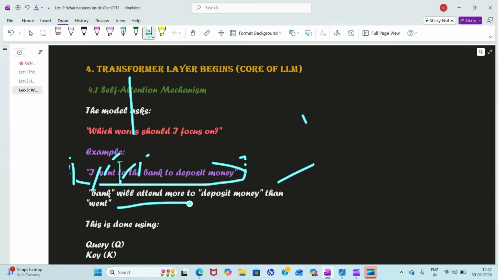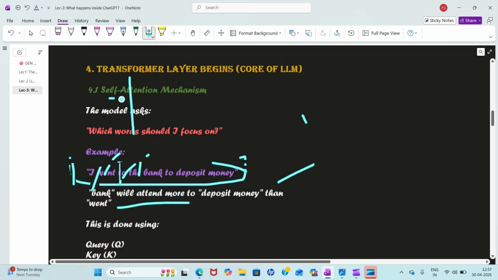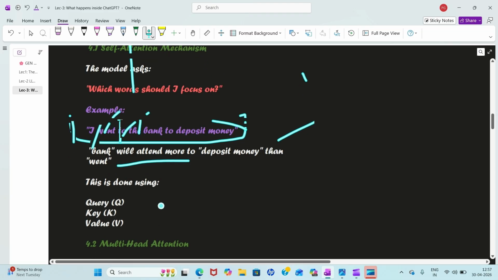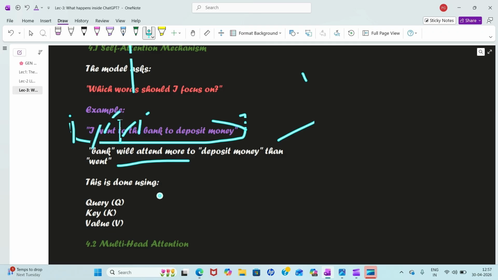So for that, we use attention mechanism. Okay. So I went to bank to deposit money. Okay. So now bank will attend more attention to deposit money than went. Like bank is associated with what? Depositing money, not with the action like that I am going to bank.